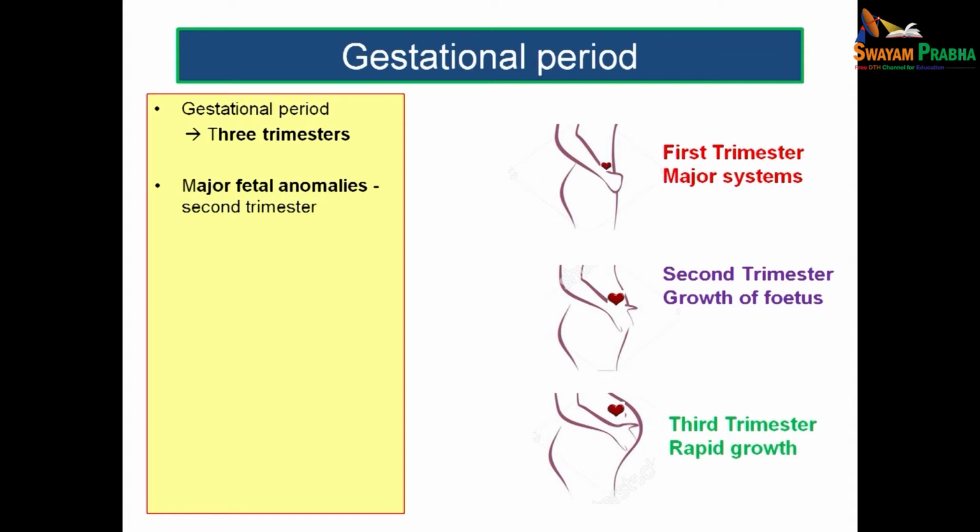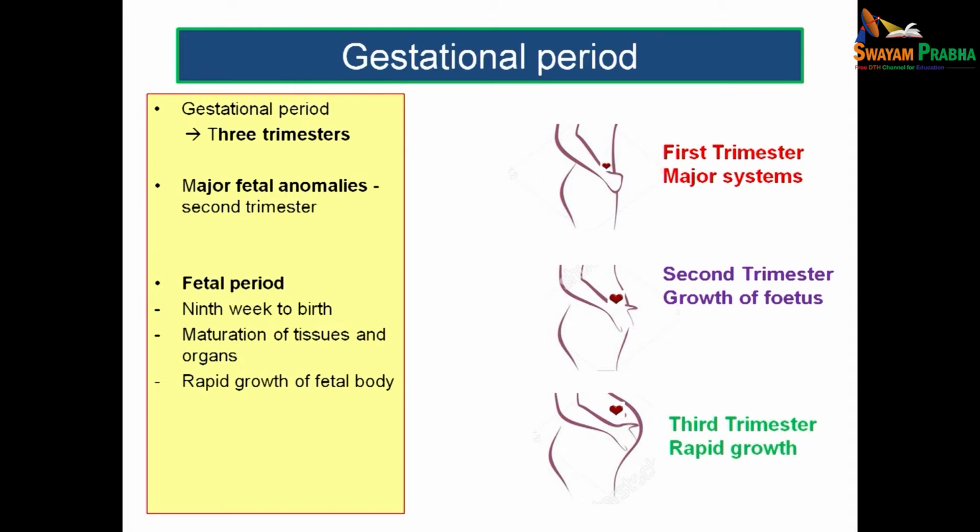And what is happening during the second trimester? The second trimester is a time when there is growth of the fetus. The systems are already developed during the first trimester, and growth of the fetus happens during the second trimester, and the third trimester is followed by rapid growth. Usually the major fetal anomalies can be detected during the second trimester.